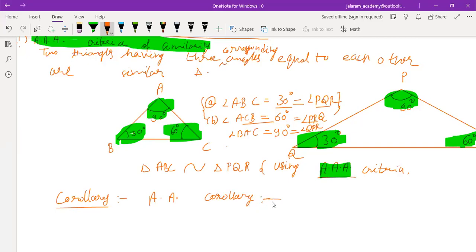So we use this phenomenon to prove the similarity of triangles, and this is called AA corollary.